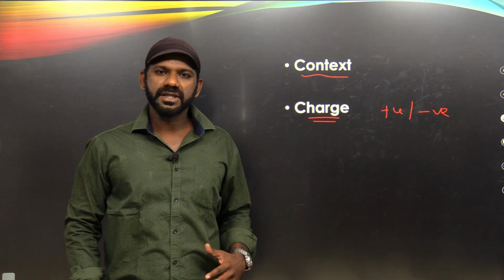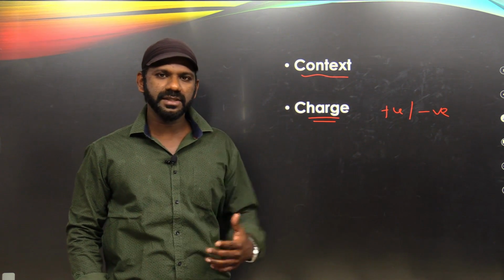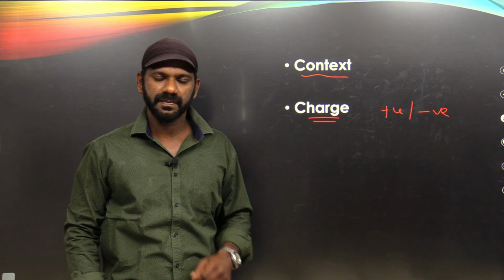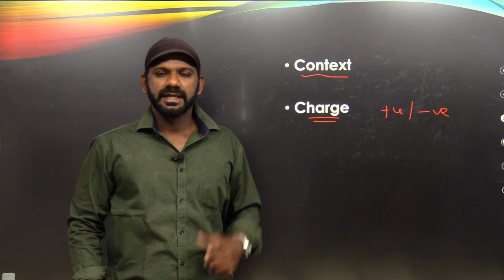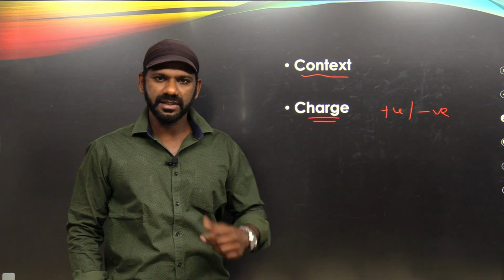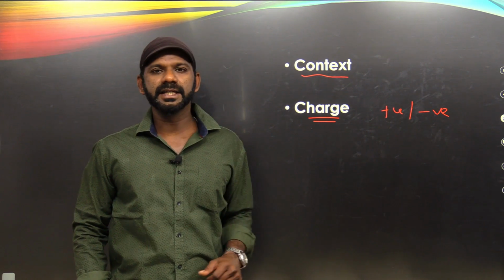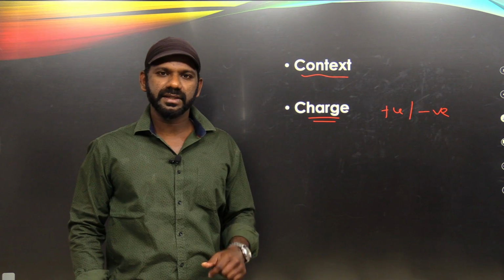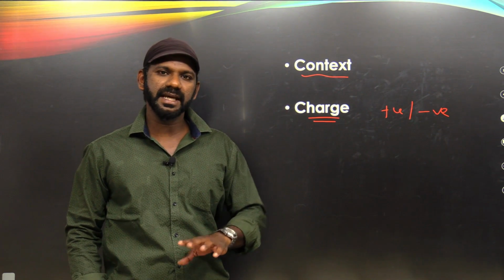Now, the way you eliminate options in the case of mathematics using the charge, the same way you can eliminate options in the case of English using the charge. When you take a question, you identify the charge of the question. If the question is positively charged, the answer must also be positively charged. So all the negative options can be eliminated. Similarly, if the question is negatively charged, the answer must also be negatively charged. So all the positive options can be eliminated.